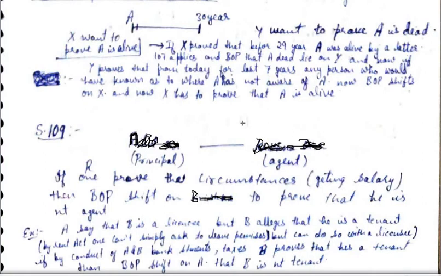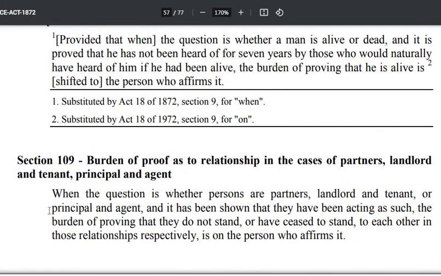अब द बर्डन ऑफ प्रूविंग दैट टी इज नॉट द टेनेंट वो किसके ऊपर होगा? लैंडलॉर्ड एल के ऊपर. दैट इज व्हाट सेक्शन 109 सेइंग. रीड सेक्शन 109 अगेन. When the question is whether persons are partners, landlord and tenants, or principal and agent, and it has been shown that they have been acting as such, the burden of proving that they do not stand or they have ceased to stand to each other in those relationships respectively is on the person who affirms it.